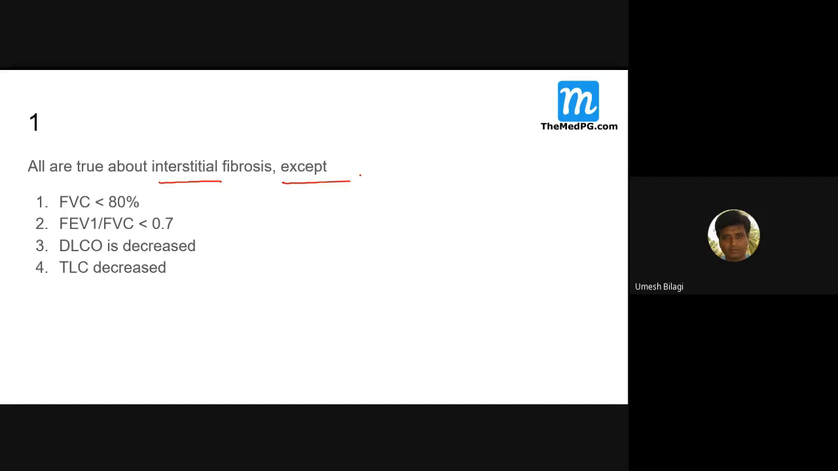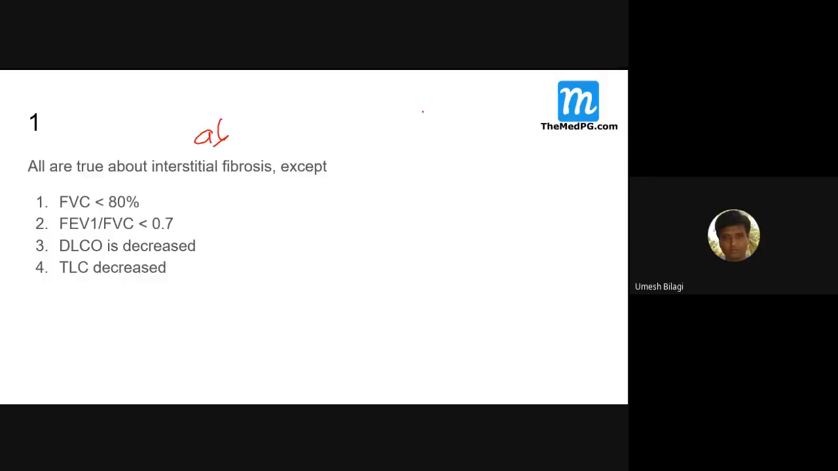Those people who have attended the previous class, I think this MCQ will be easy for them. So we classify respiratory disease into two categories: obstructive and restrictive.